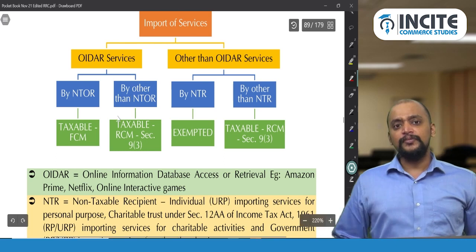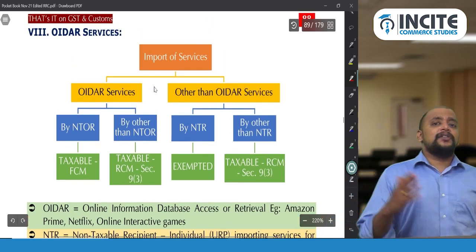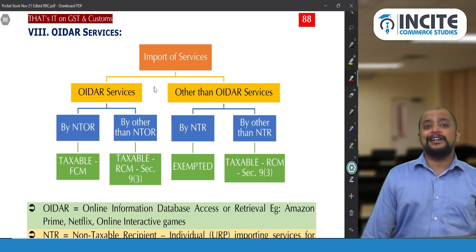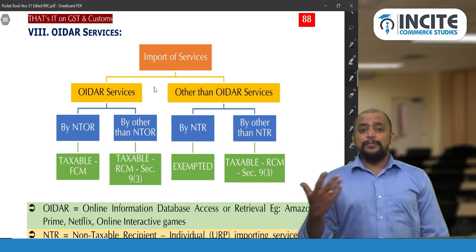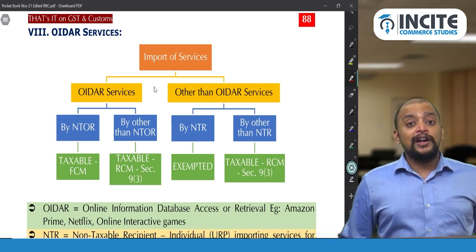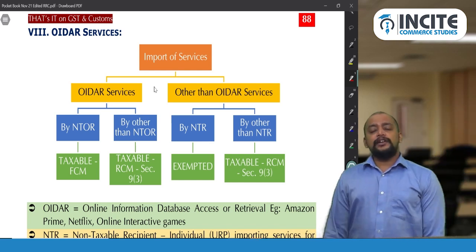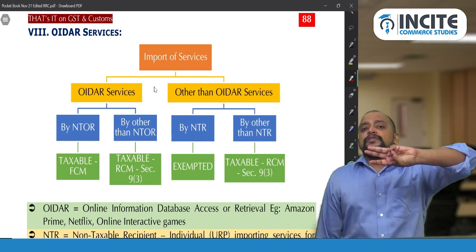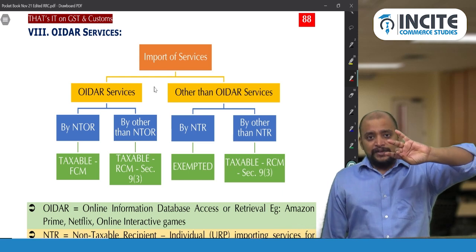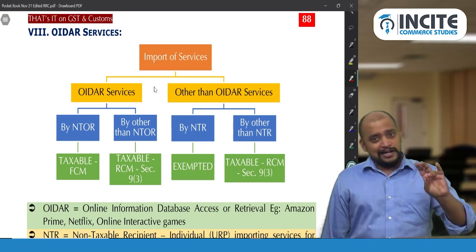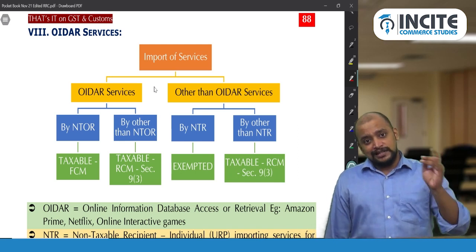Then import of services other than OIDAR, any other service, such as normal software development service, health consultancy service, technology, patent, etc. So import of any other services by a non-taxable recipient. Who is a non-taxable recipient? Non-taxable recipient is of three kinds: individual, trust, government. Individual should be unregistered. Trust can be registered or unregistered. Government can be registered or unregistered.